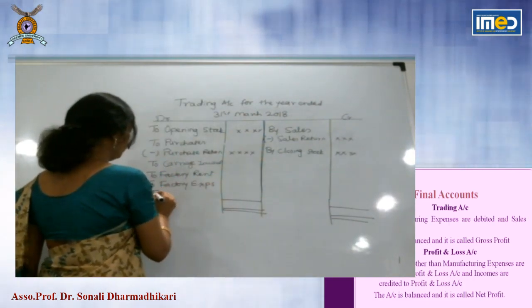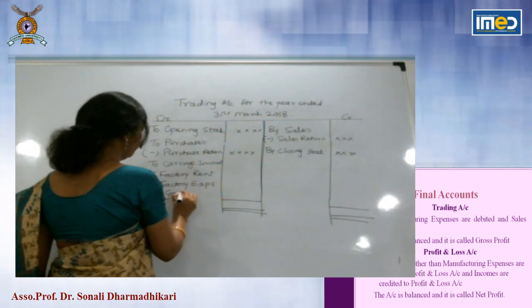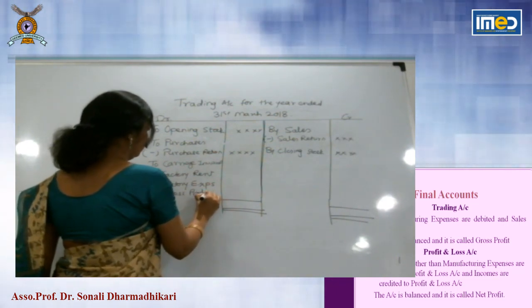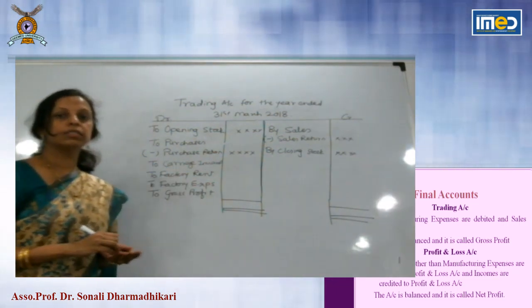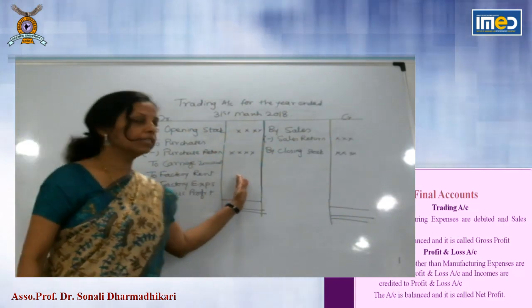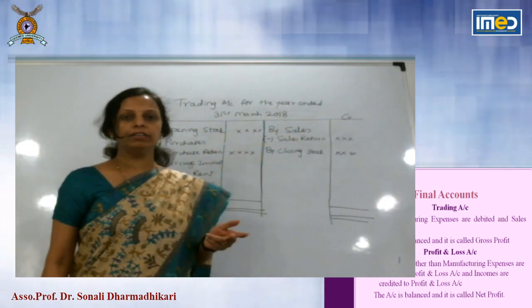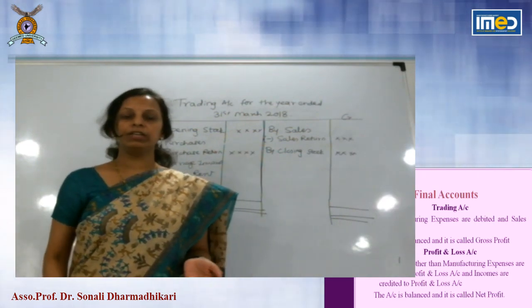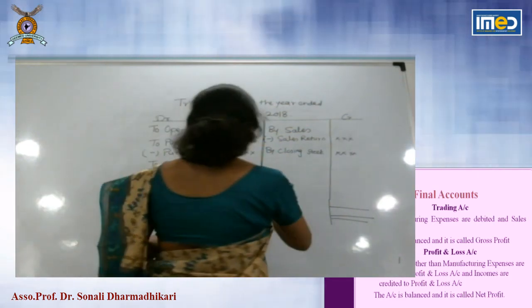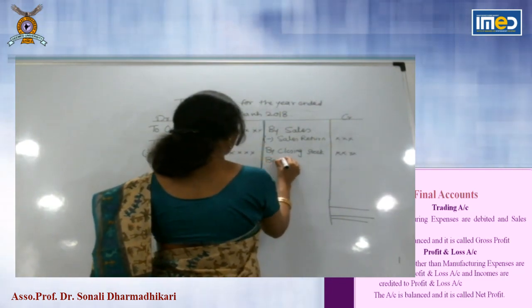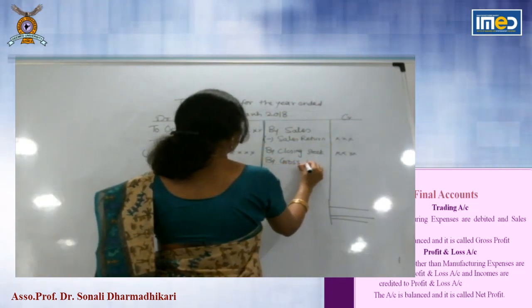Difference is called gross profit. Sometimes the expenses are more than sales income. Then the businessman will be suffering losses. Then you will find the balance on this side as gross loss.